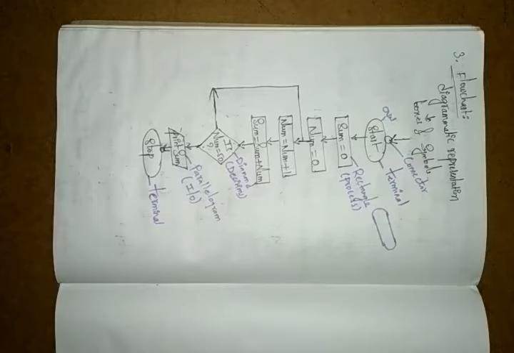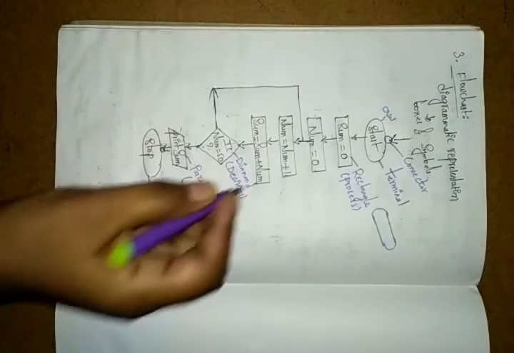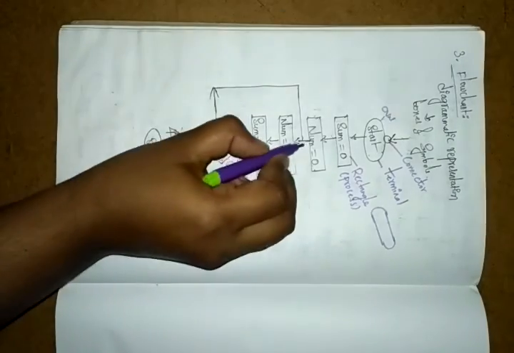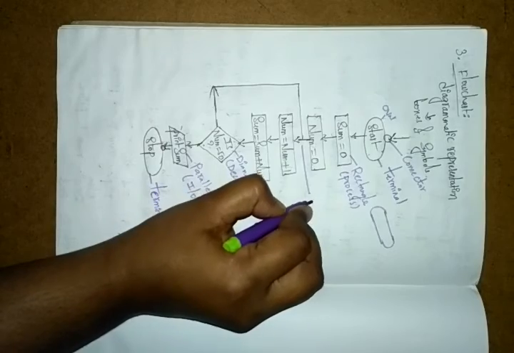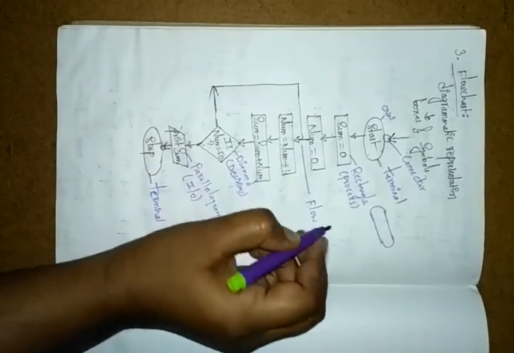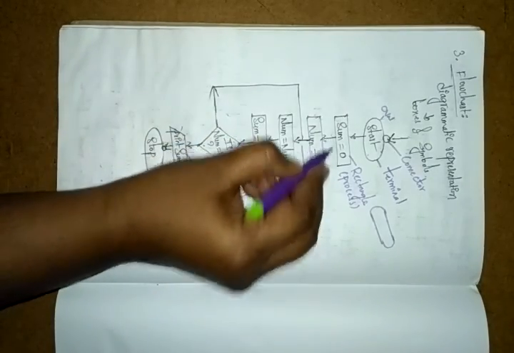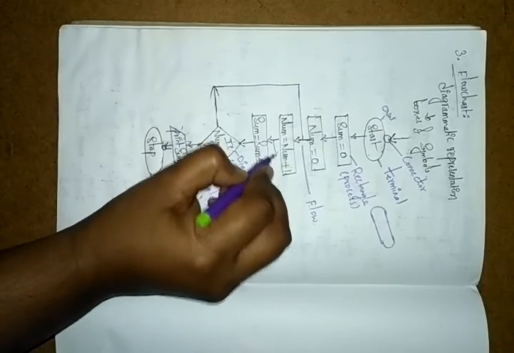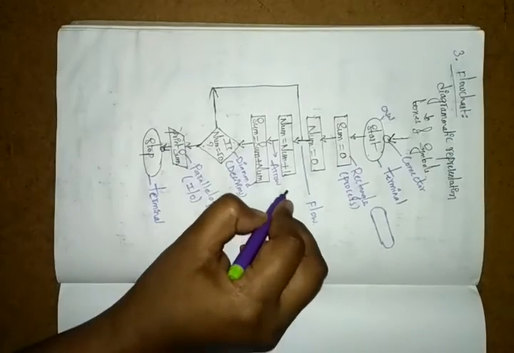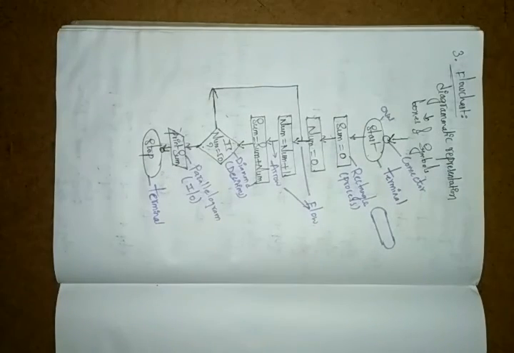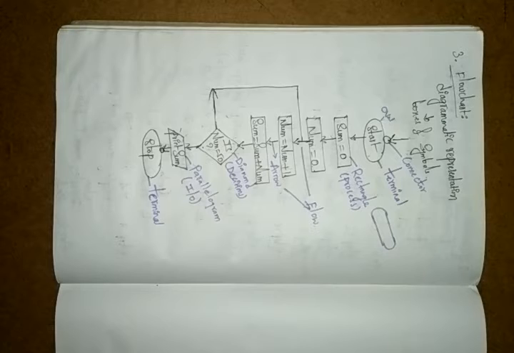Okay, so next here we have the arrows. Every time here we have the arrows. These are all the arrows. Why we are using the arrows means to show the flow, the flow of information, or else it is performing the processing.